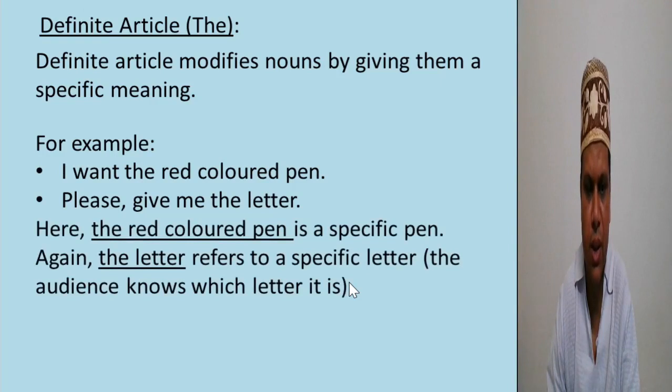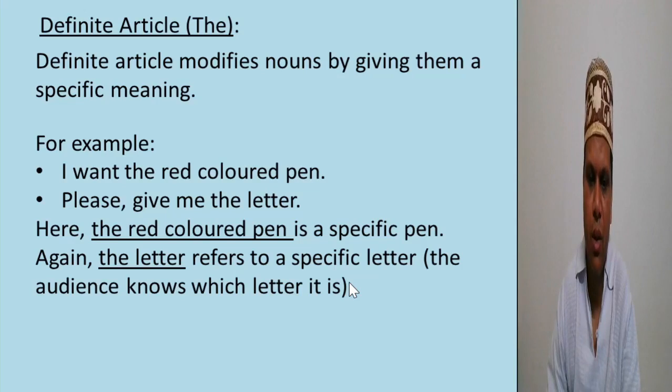Again the letter refers to a specific letter, because the audience knows which letter it is. So when we say give me the red colored pen or I want the red colored pen, the audience will give me the red colored pen, no other pen. So we use the to specify a noun.